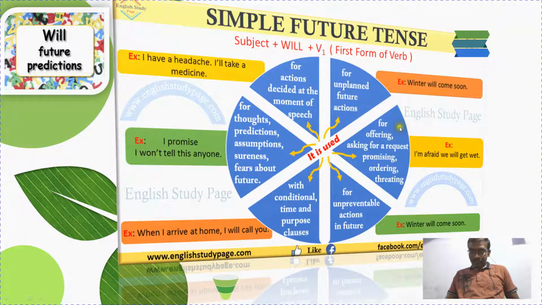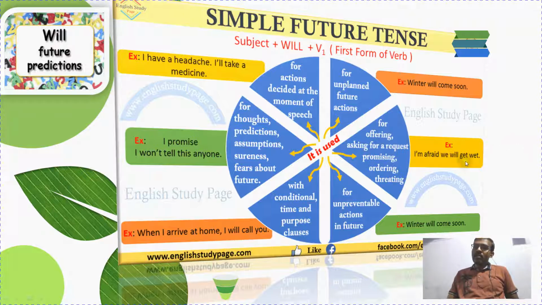Next, for offering, asking for a request, promising, ordering, threatening. For example, requesting and promising. I am afraid we will get wet. Here is fear, threatening, ordering. I will order something. I am confident that I will order some things. Many examples can be given for this case. For offering and asking for a request: I will request him to be present there. I will request him to be present there at the dinner.